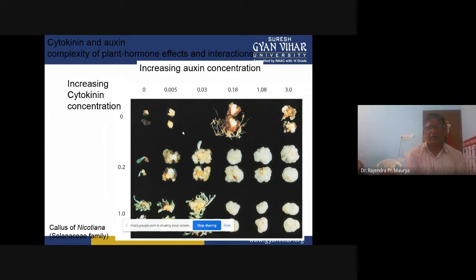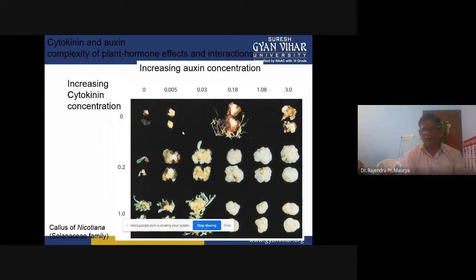You can see here, on the y-axis, increasing cytokinin concentration, that is 0, 0.2, or 1.0, and on the x-axis, increasing auxin concentration: 0, 0.005, then 0.03, 0.18, then 1.08, then 3.